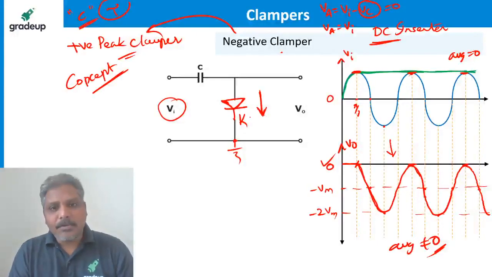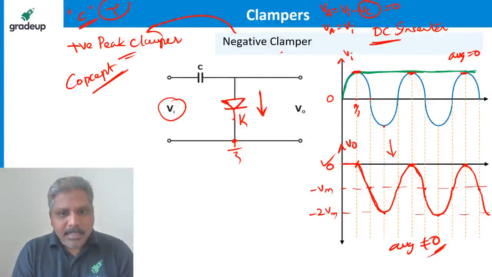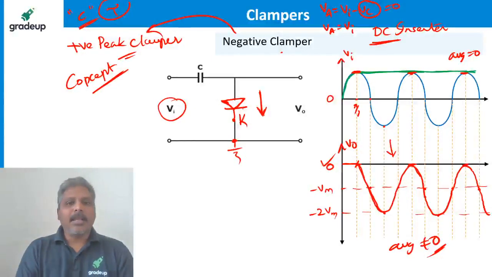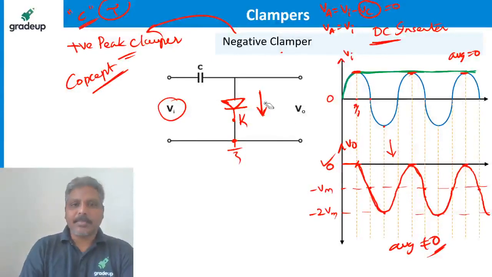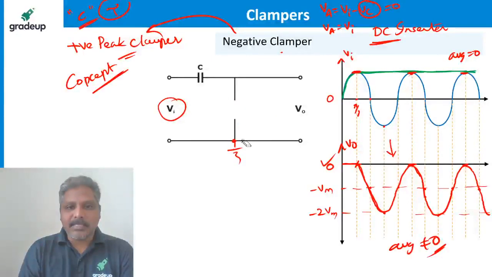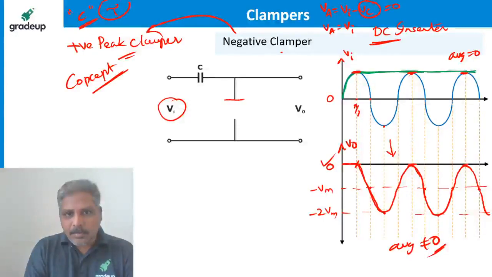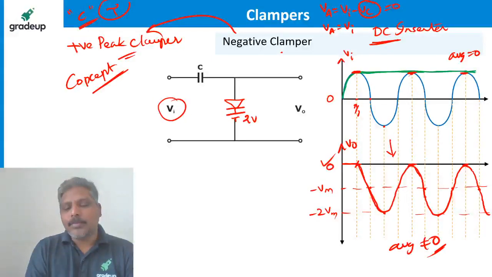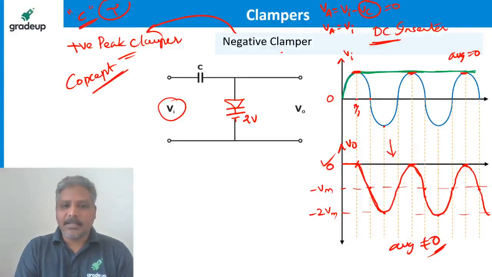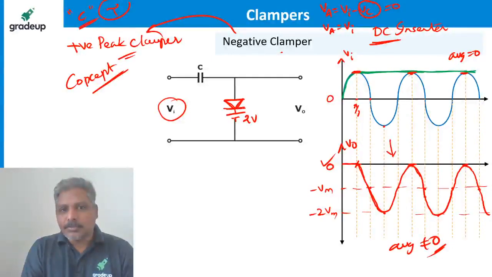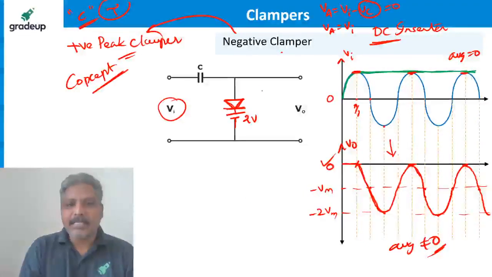But where it is clamped to 0 because the cathode is connected to 0. Now I'll give you another example. You should be ready for this example to say the answer. Now there is one more diode here, but this time the cathode I am connecting to, let's say, a 2 volts battery, like this.